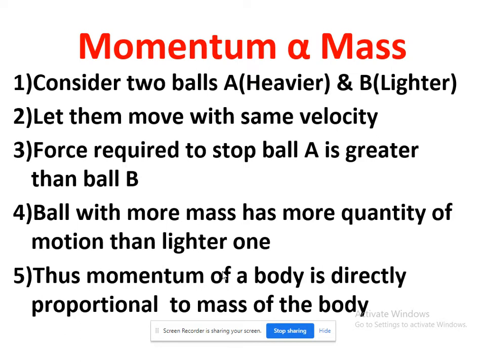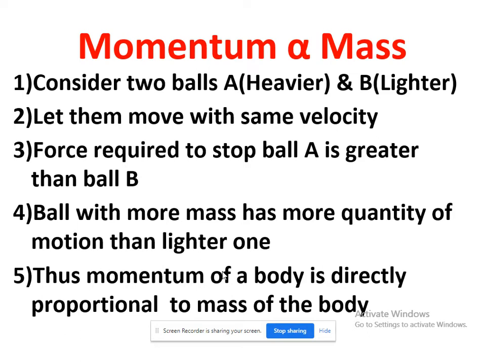The force required to stop ball A is greater than for ball B. Both are moving with the same velocity, but their masses are different. As we know, to stop the heavier ball you need to apply more force than the force required to stop the lighter ball. Therefore we can say that momentum is directly proportional to mass.